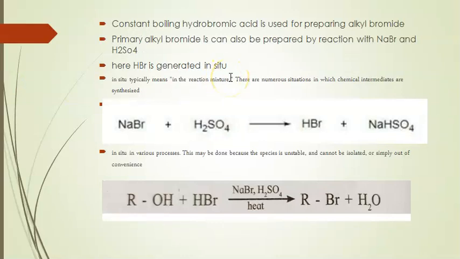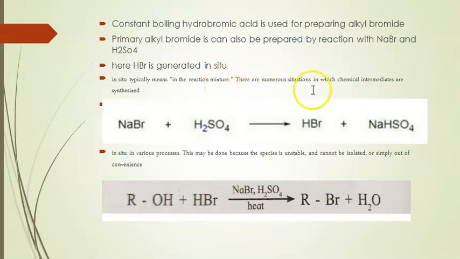In this reaction, constant boiling hydrobromic acid is used for the preparation of alkyl bromide. Primary alkyl bromide can be prepared by reaction with NaBr and sulfuric acid. Here HBr is generated in situ. In situ means that the chemical intermediate is synthesized in the reaction mixture.